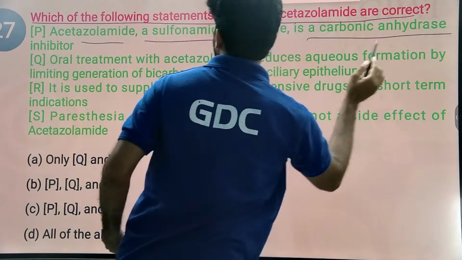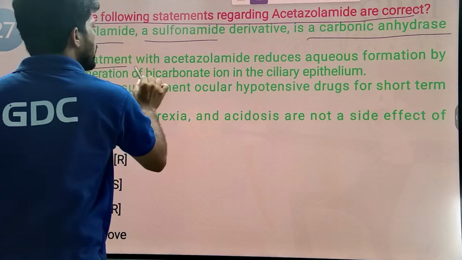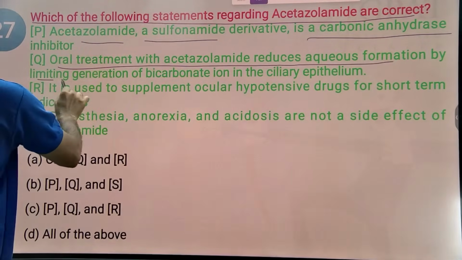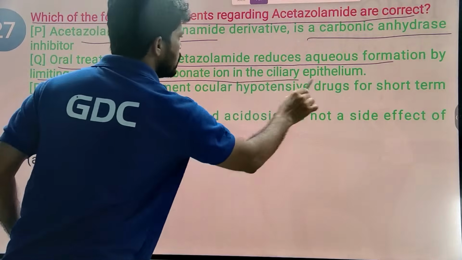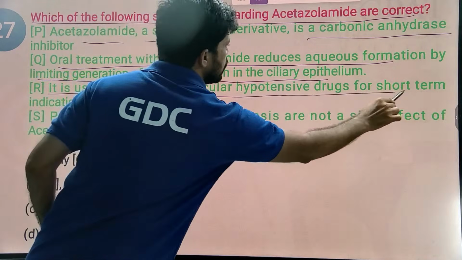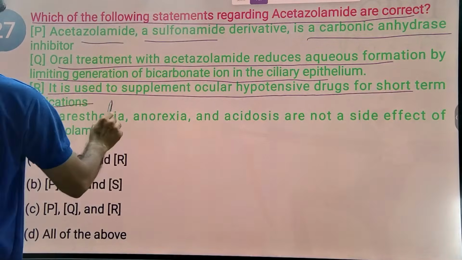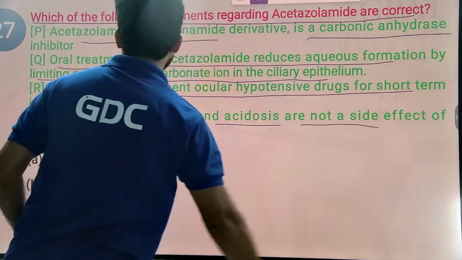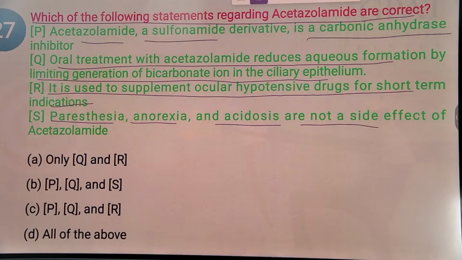It is a carbonic anhydrase inhibitor. Okay. Oral treatment with acetazolamide reduces aqueous humor formation by limiting the generation of bicarbonate ion in the ciliary epithelium. It is used to supplement ocular hypotensive drugs for short-term indication. And paresthesia, anorexia, acidosis are not side effects of acetazolamide.